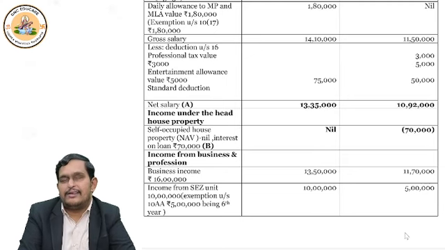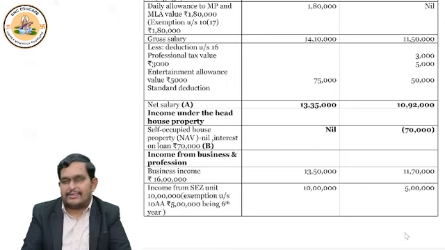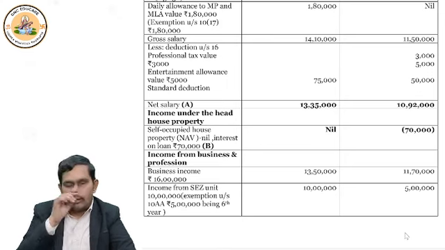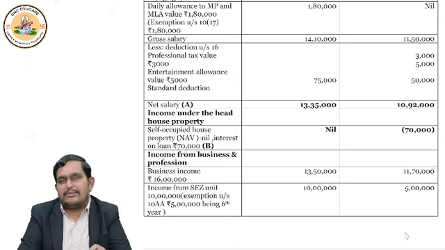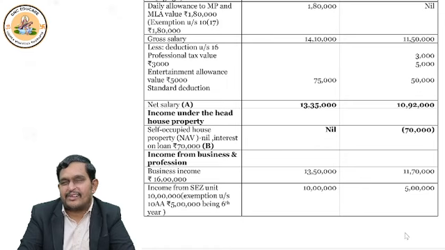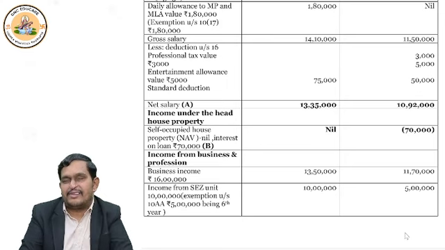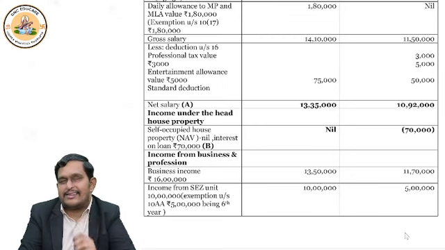So your income from house property is negative. Look, suppose you have two different businesses. One business is making profit, another business is making loss. Whatever the profit making business minus the loss making business, your net income we can compute, correct? Similarly, your salary has positive income, house property has 70,000 loss.